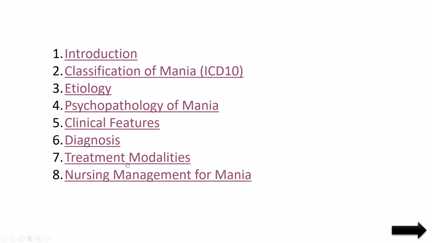There are 3 types of treatments: pharmacology, behavioral therapies, and ECT. That we have seen. The nursing management we have seen: nursing assessment, nursing diagnosis, and interventions. So this is over. Thanks for all.